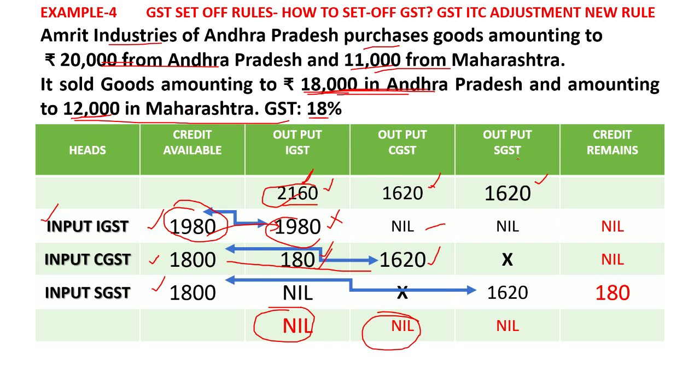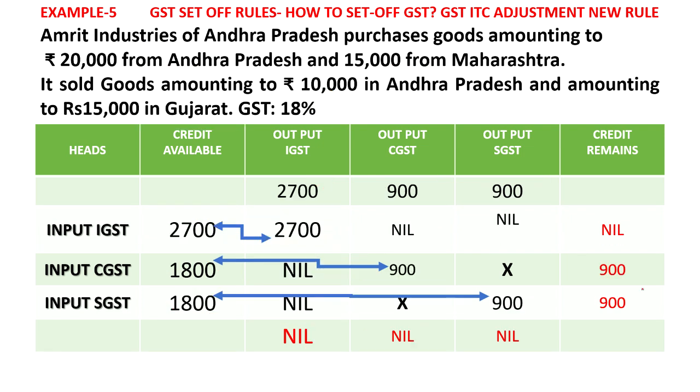Similarly, coming to the output SGST, you have to pay 1620 to the government by Amrit Industries. But you can adjust something. The SGST is 1800 and from 1800 you can have 1620 adjusted. Remaining is 180. This will remain as input tax credit for you in the next year or next transaction, whatever it is. You can adjust this next time whenever there is a transaction.